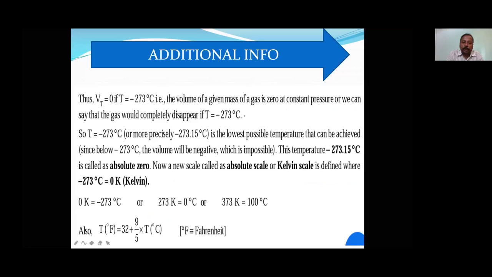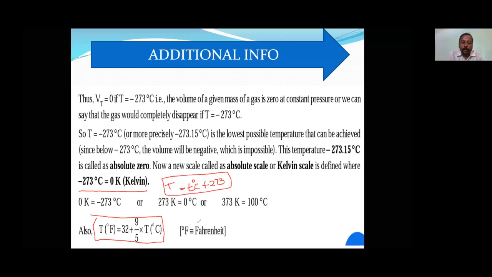Actually, there are three different temperature scales. How many different scales are there? Three: the Kelvin scale, the degree Celsius scale, and the Fahrenheit scale. This is a shortcut formula to convert degree Celsius to Fahrenheit and Fahrenheit to degree Celsius, and Kelvin is very simple: T plus 273. What is the formula? T plus 273. Whatever the temperature is in degree Celsius, when you add 273, the temperature you get will be in Kelvin. So a total of three scales are there.